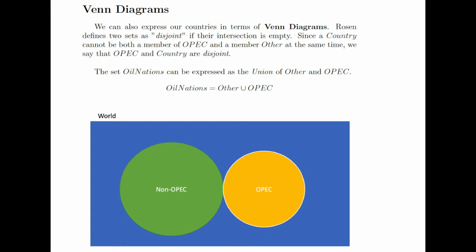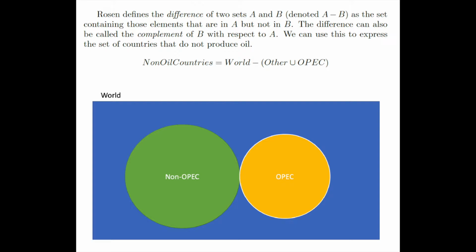Now, we could also think of this in terms of Venn diagrams. Rosen defines two sets as disjoint if their intersection is empty. And that is what we have here, because a country cannot be both a member of OPEC and a member of other. But all countries are in the set world. So the Venn diagram below expresses that. And we could say that the set of oil nations, which we defined earlier, we can use this Venn diagram to show that that is the union of other and OPEC.